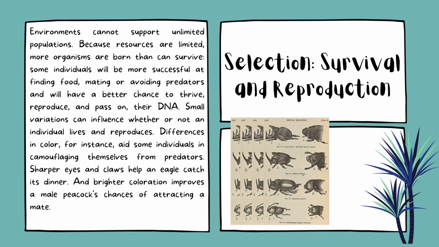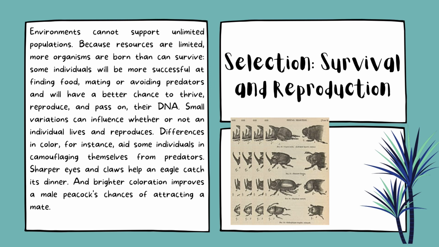Selection, survival, and reproduction. Environments cannot support unlimited populations because resources are limited. More organisms are born than can survive. Some individuals will be more successful at finding food, mating, and avoiding predators, and will have a better chance to thrive, reproduce, and pass on their DNA.